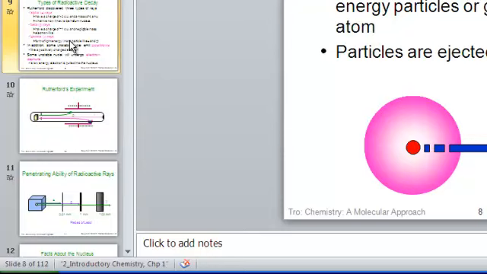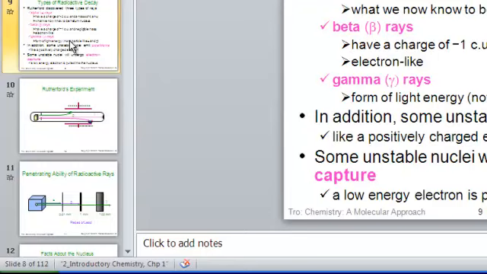Alpha decay, beta decay, and gamma ray emission are the types of radioactivity. In order to understand these types of radioactivity, we must briefly review some notation or symbolizing of isotopic structure. If we discover the 3 types, alpha, notice the Greek symbol, beta, also a Greek symbol, and gamma rays, which is not a particle at all, but only a type of energy. We can see it also has a Greek symbol. And in addition, we will look at positron emission. That might be a brand new word for us, positrons.